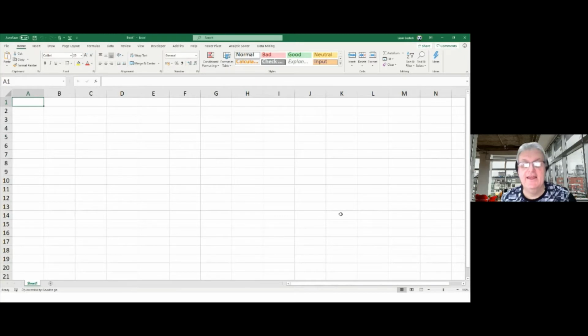Here is just a blank Excel workbook. Now I use Excel 365, or was it Microsoft 365 Excel as it's called this week. This is my stage here. I'm using a 365 variant for the solution to this particular problem. So let me explain what the question was for this one.